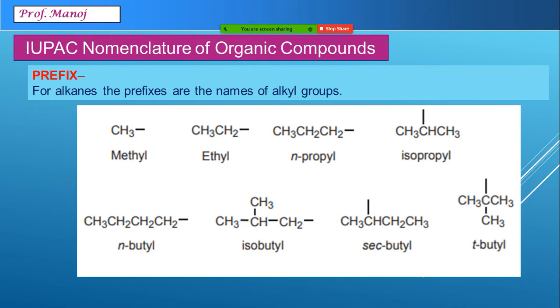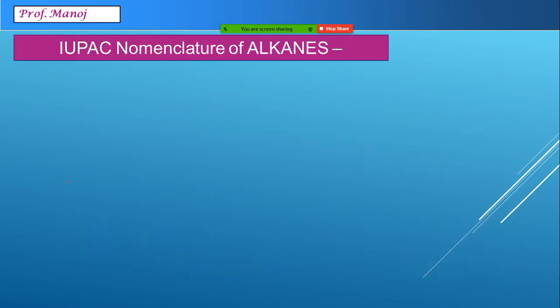There are 8 basic alkyl groups we know: methyl, ethyl. Under propyl you have 2, N and iso, and under butyl we have 4, N, iso, sec and tert. In previous class we had seen all the details of this. Now coming to the IUPAC nomenclature of alkanes. We will see every rule and an example related to that rule.